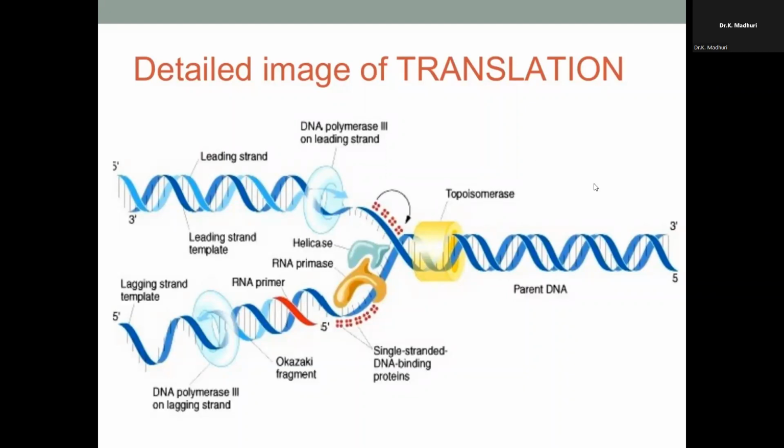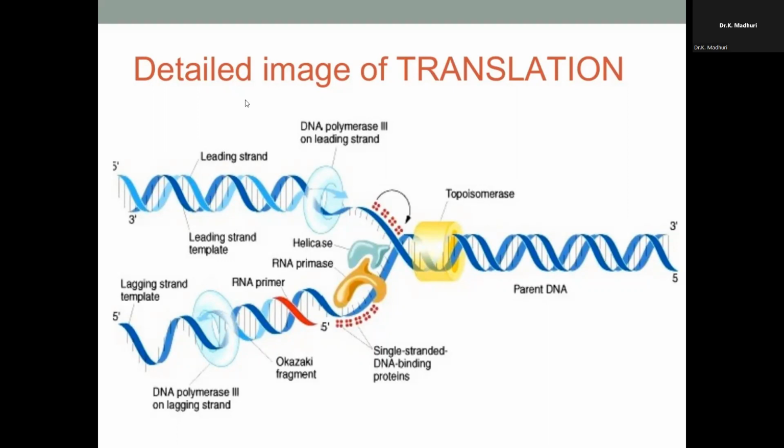So in this, you can see that the DNA is getting unwound. The DNA first gets unwound and forms a fork-like structure. So this is called a replication fork. You can see it is in the kind of a fork structure. And in this, as I mentioned, you have a leading strand and a lagging strand. The two template strands of the parental DNA are further divided into a leading strand and a lagging strand.